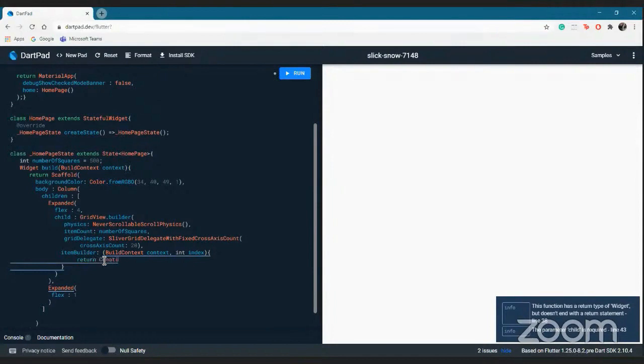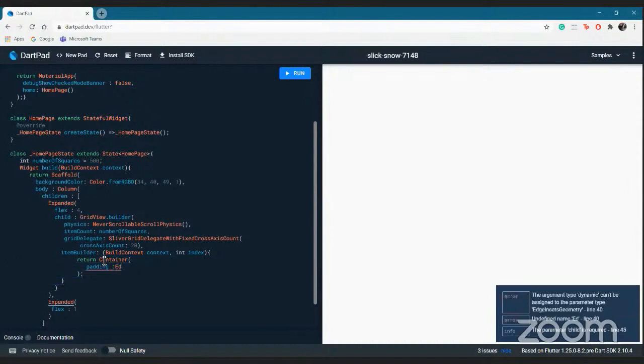What I want is a container again. What is a container? It is anything which is empty for now and will be filled. What I want on my container is a color. Okay, I want a padding on my container. What is a padding? Padding is something that will give you a sort of margin when you're placing an element out there.